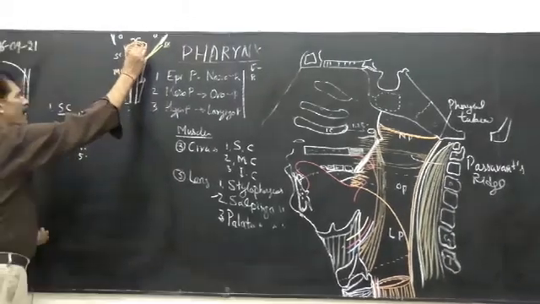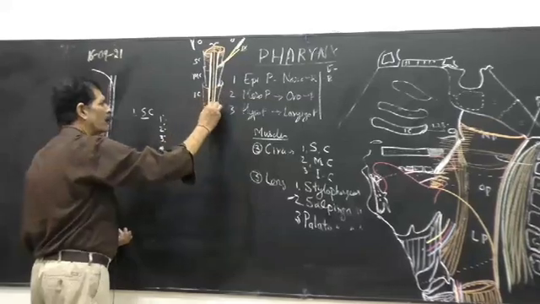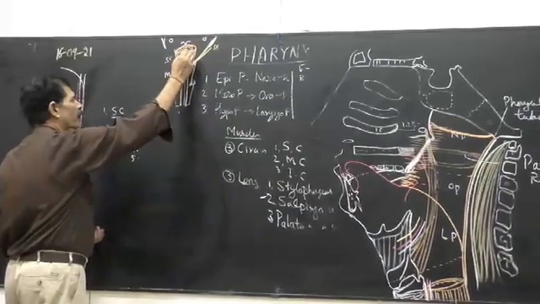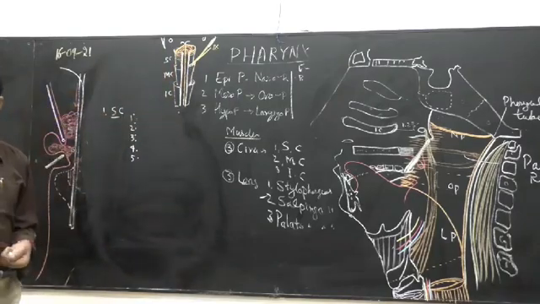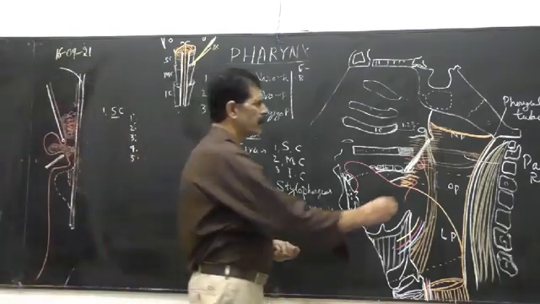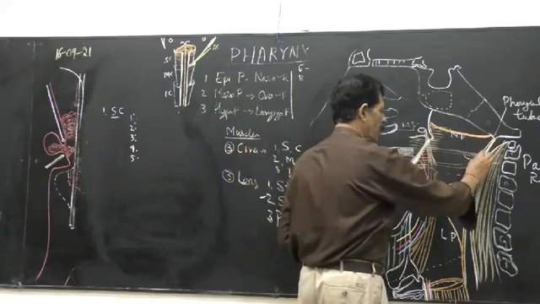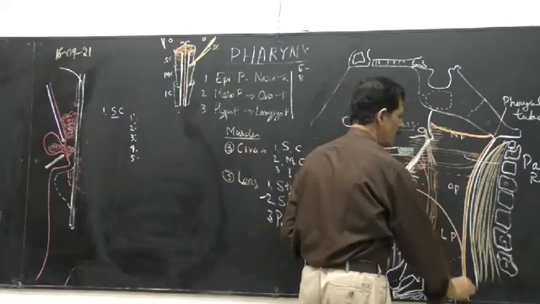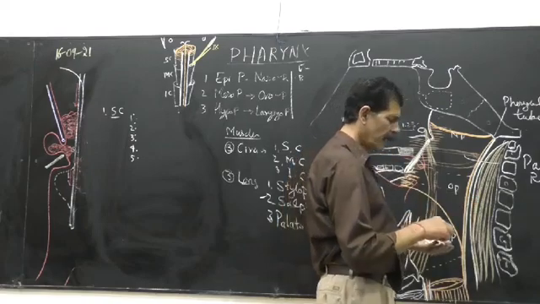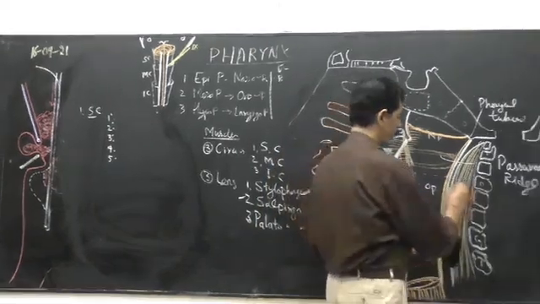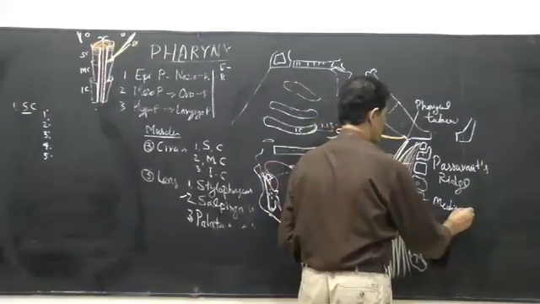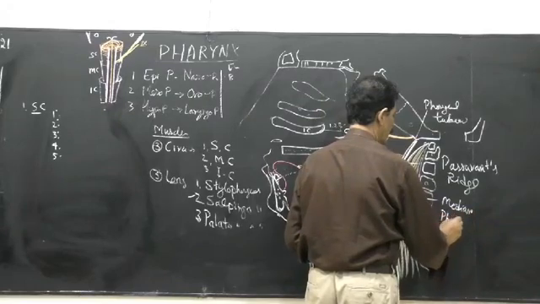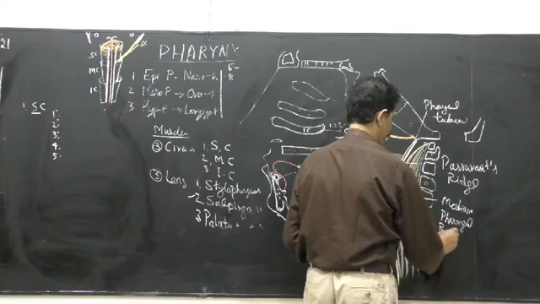and in the midline dorsally, due to decussation of the right and left muscle fibers, a median raphe is created, which from the pharyngeal tubercle down to the esophagus is called the median pharyngeal raphe.